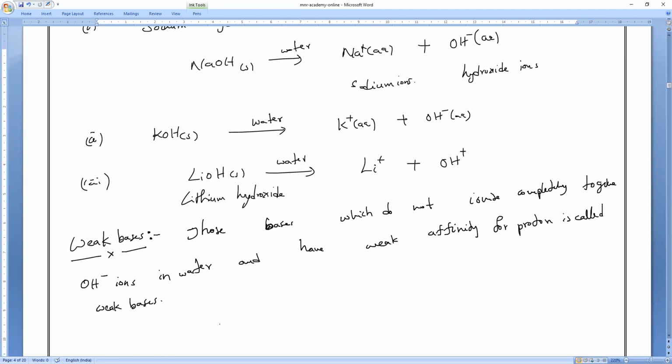Okay, so they will give very, very few OH minus ions in aqueous medium. Make a note of that also. They give very few OH minus ions in aqueous medium.